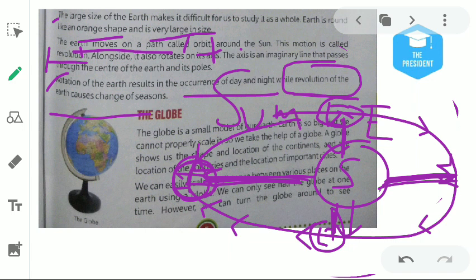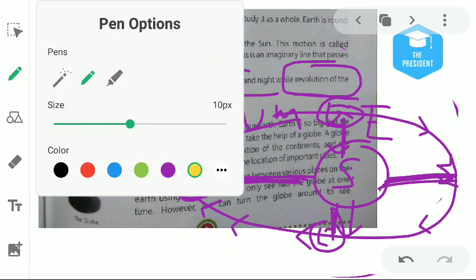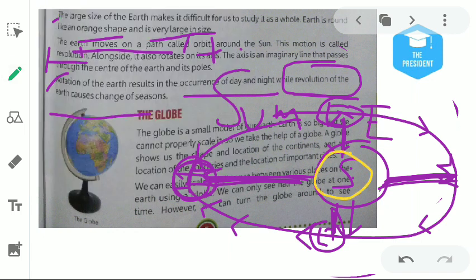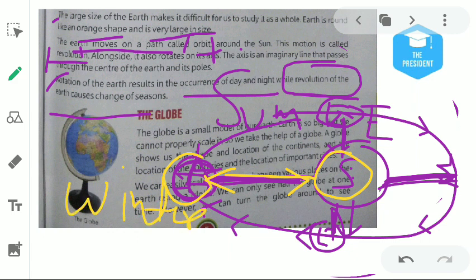And when the distance between the Sun and the Earth is higher, what will we feel on the Earth? We will feel winter. Understood?